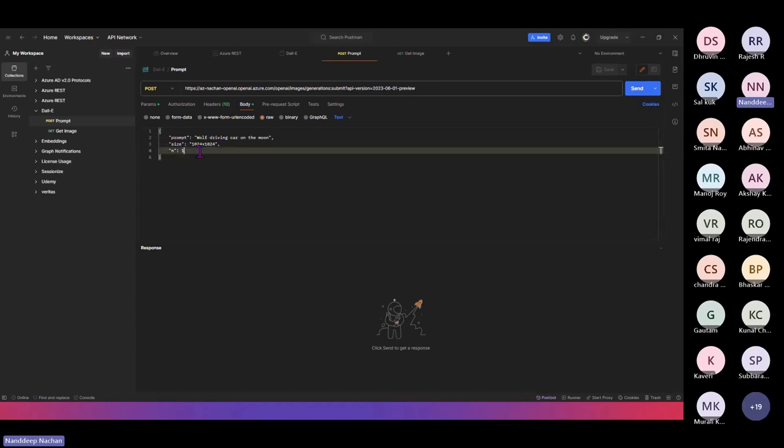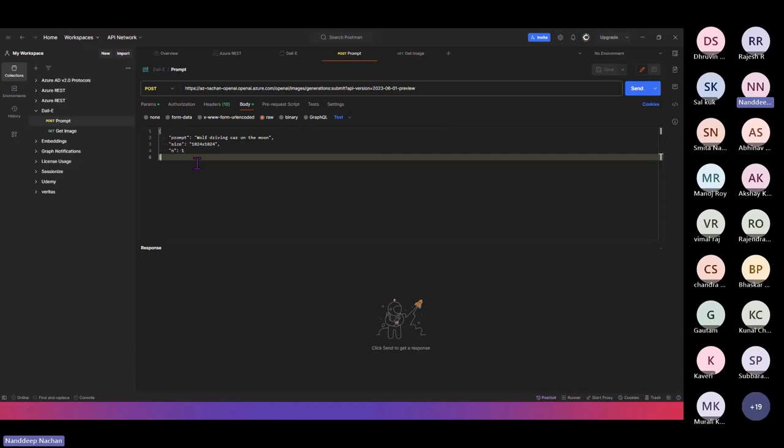For example, if you want to generate 10 images and choose the best one out of them, you can specify n as 10. But here we are just keeping n as 1, so that it will save my money, and it will be easy for me to get that first value and process it in my Power Apps instead of looping through and showing all the images.